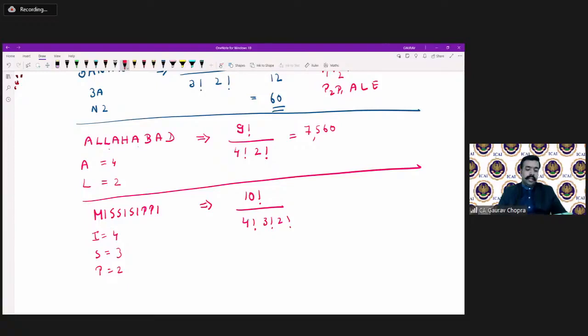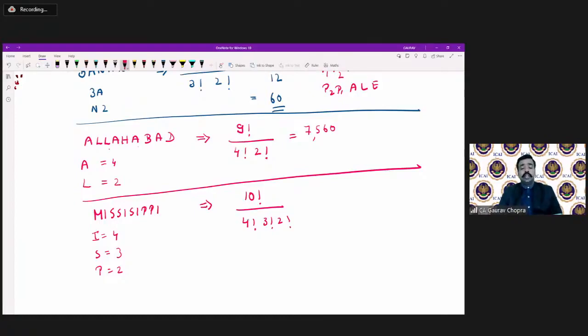Yes, Ravinder, you are correct. He's saying whenever a digit is coming only once, that means we are dividing it by one, and hence the result is the same. Whenever there is no repetition, that means we are dividing by 1, but dividing by 1 there is no logic for putting it in. So that is why we are not writing 1.